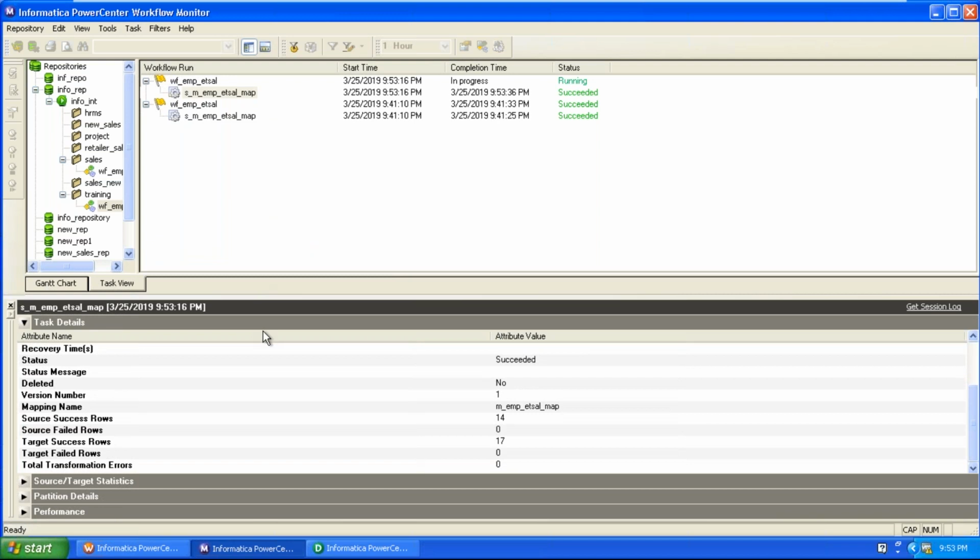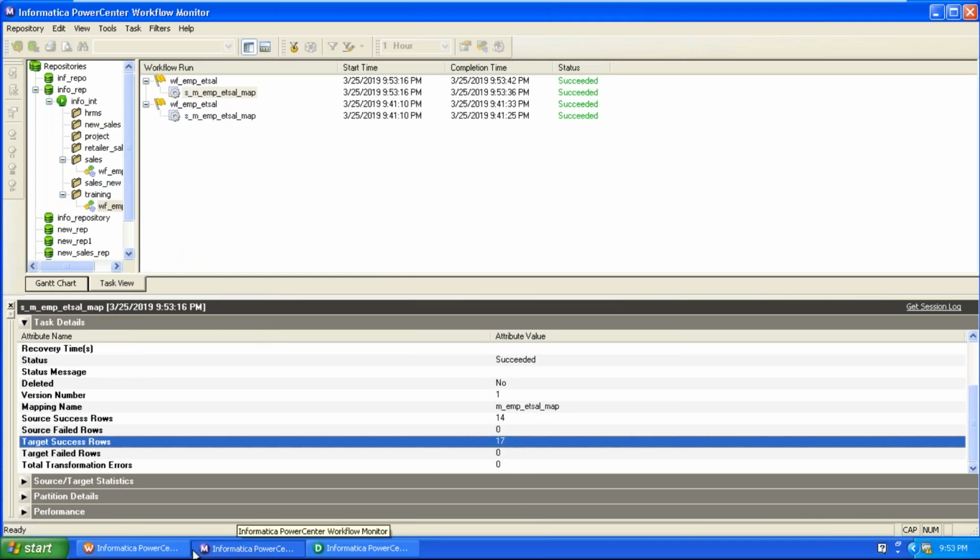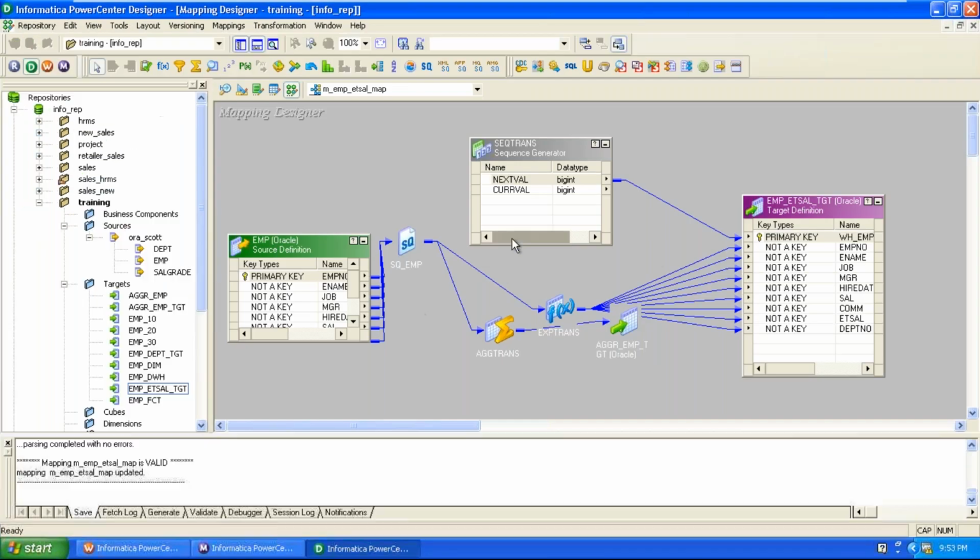Now it was completed successfully. You can find here the rows extracted and rows loaded to the target. For the first target table, we connected the next value port to the primary key in the target table.